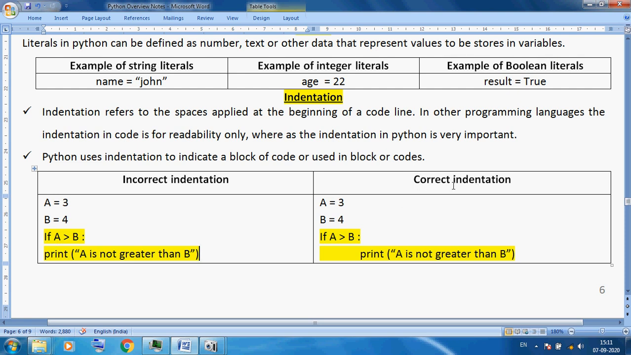You can see this is a perfect example. a is equal to 3, this is okay. b is equal to 4, this is okay. If a is greater than b, if 3 is greater than 4, this is a false statement. But this print statement is a part of the if statement. So this statement is a part of this block, the if block.